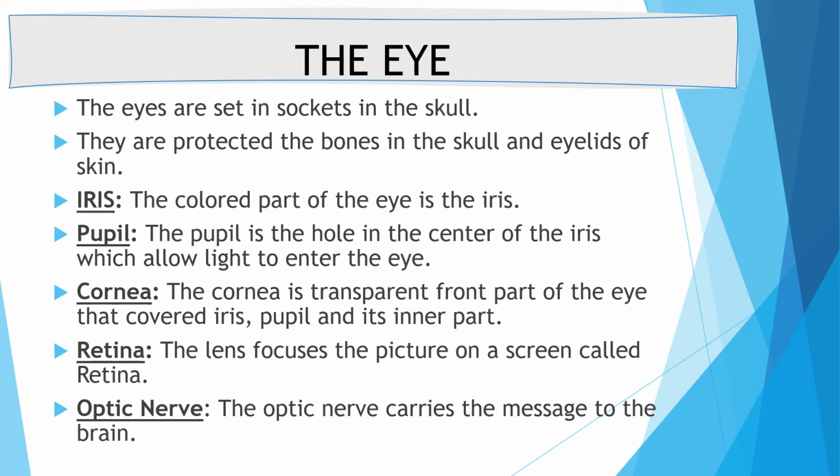And the retina: the lens focuses the picture on the screen. जब हमारे eyes का lens focus करता है picture को तो वो screen पे आता है, that is called the retina. और जो मैसेज ब्रेन को मिलता है कि हम क्या चीज देख रहे हैं किस नर्व के जरिए मिलता है, that is called the optic nerve. The optic nerve carries the message to the brain.